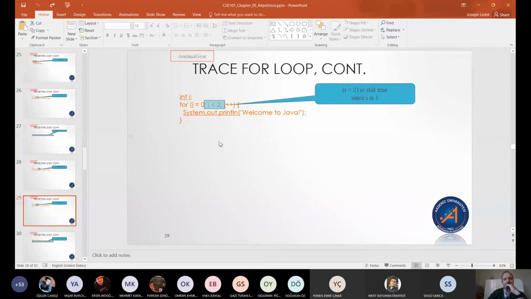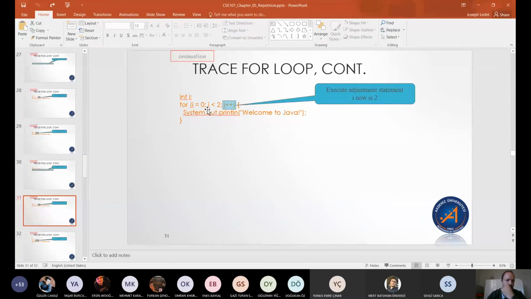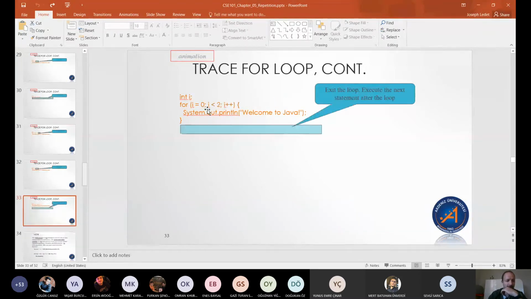Which now, since i is 1, it is less than 2, so it's still true. We print welcome to Java a second time. We add 1 to i. Now false because 2 is not less than 2. And we break out of the loop.